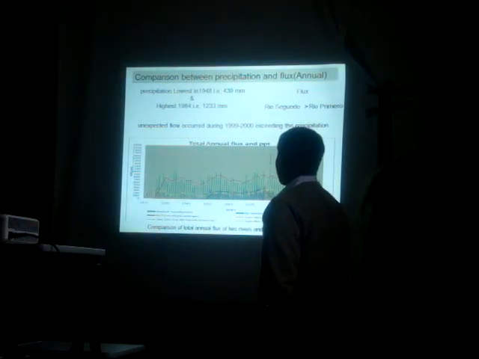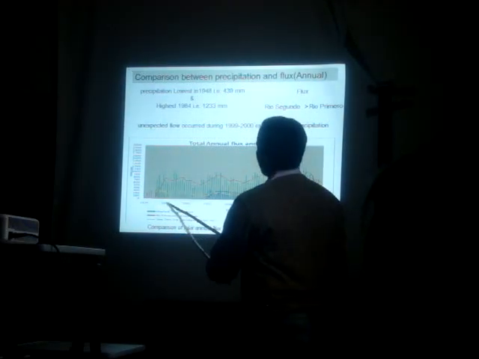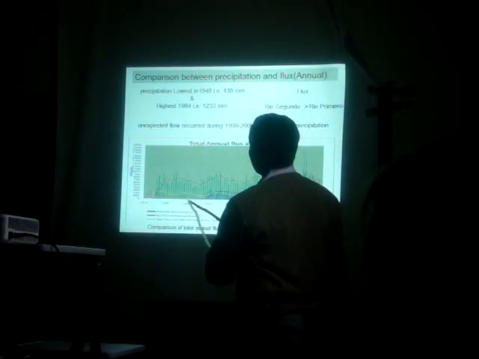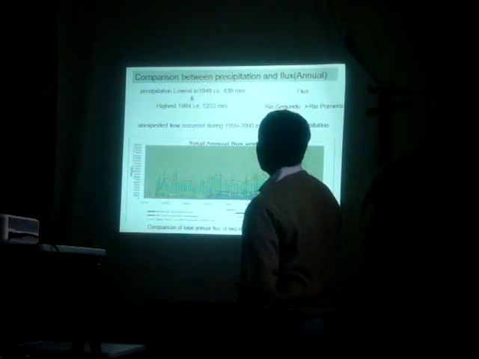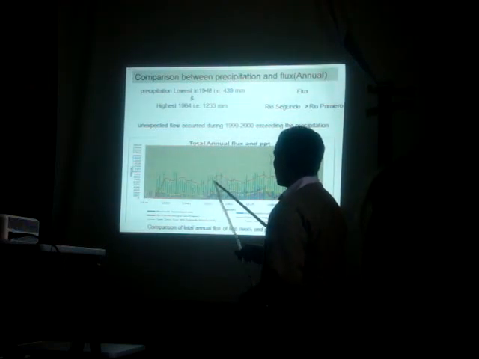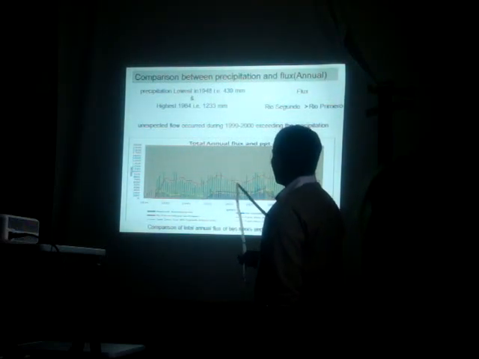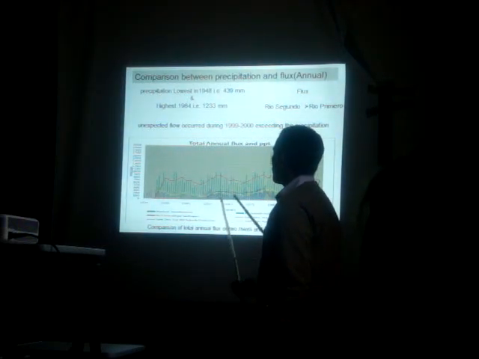1233 millimeter. Here you can see precipitation data from 1935 to 45, there is variation, and from 1945 to 55 it starts decreasing, and then over the next 10 years it increases and then decreases. With this increase and decrease of precipitation, the flux of the two rivers also increases and decreases with the same.